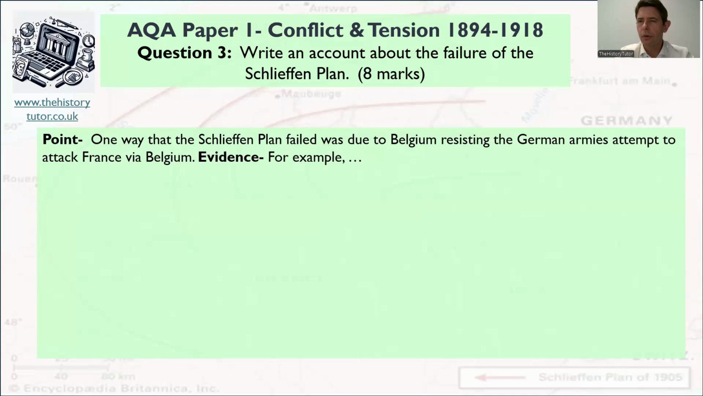For example, so what would be a good example here? What do the Belgians do? How does this impact the Germans? Give an idea to back it up, or back up the idea you've given if you're giving a different idea. All right, looking for a good example with a fact in it.